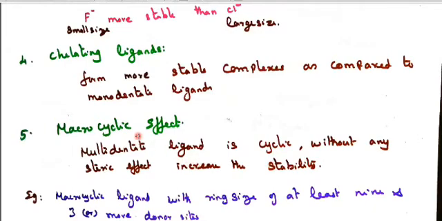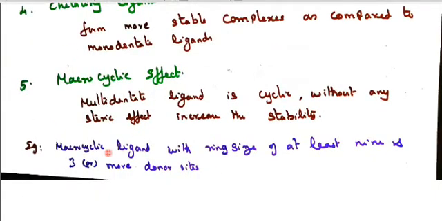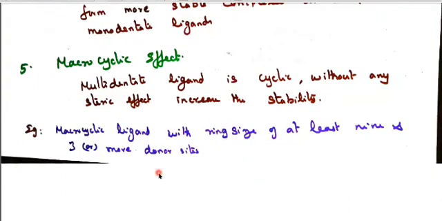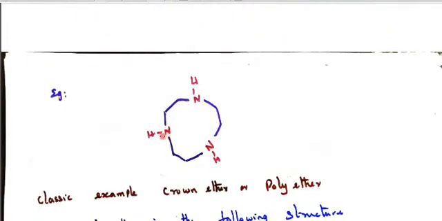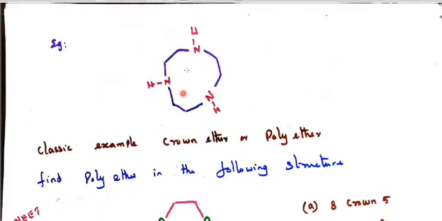So the macrocyclic concept is very, very important. Let us see this macrocyclic concept. It is a basic thing, nothing but ring formation. The ring size should be at least 9, with 3 or more donor sites present. Listen to this. In this, 1, 2, 3, each is CH2, CH2. Here CH2, CH2, triethylenetriamine. In this triethylenetriamine, 3 NH groups are linked, so here it forms a ring.